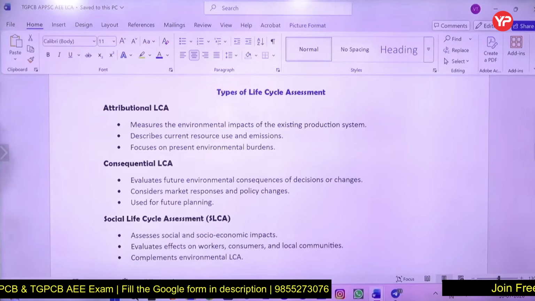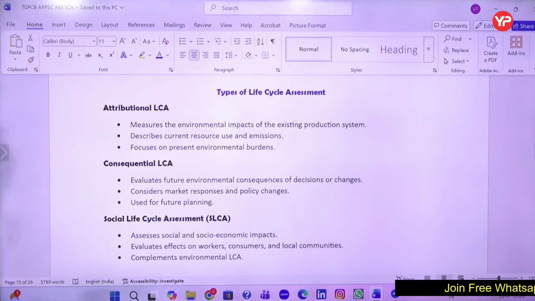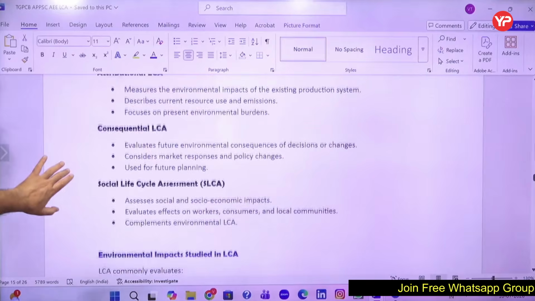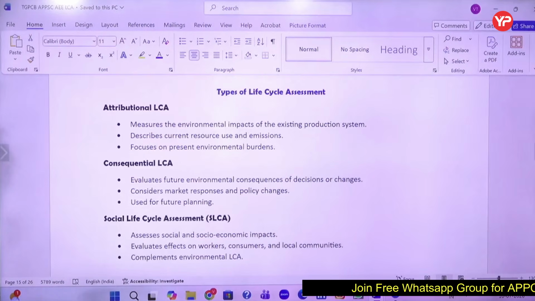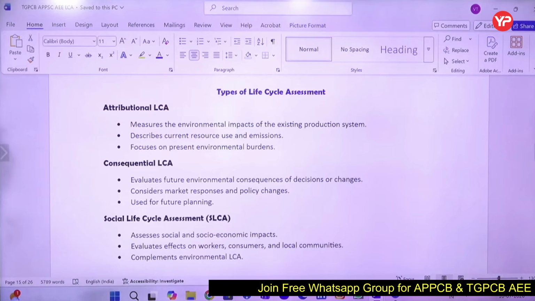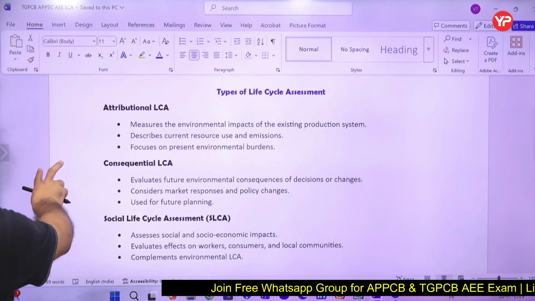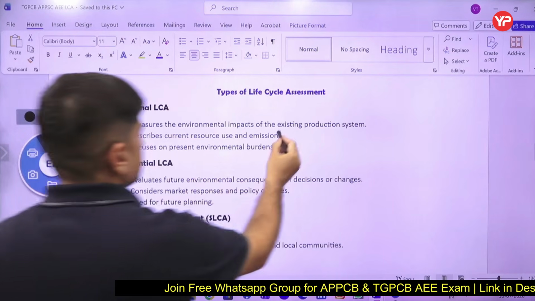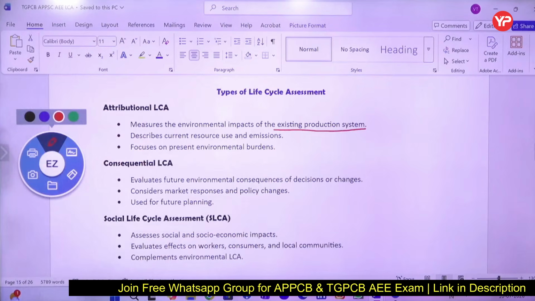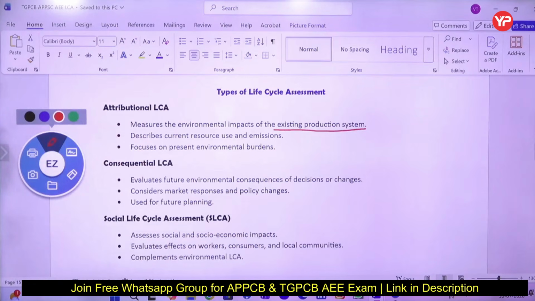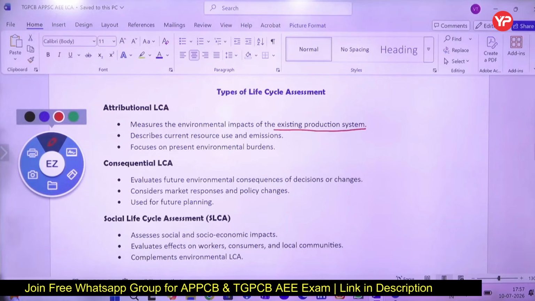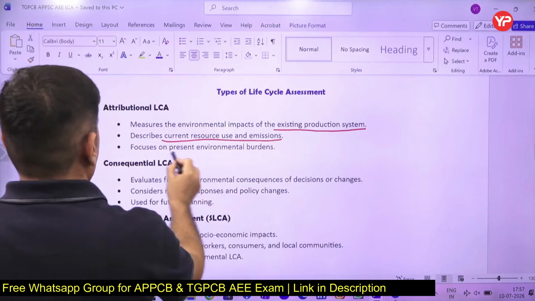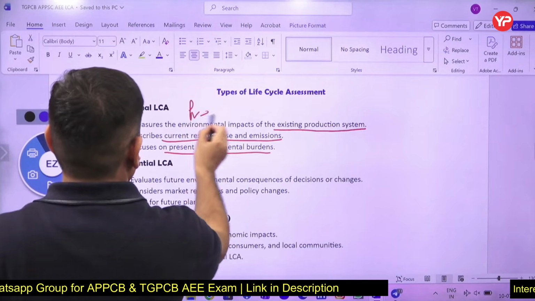What are the various types of life cycle assessments? Attributional, consequential, and social life cycle assessment. Attributional: it measures the environmental impact of existing production system. Already this system is existing. What is the impact? Current resource use and emission. Present. So actually it talks about present, existing.